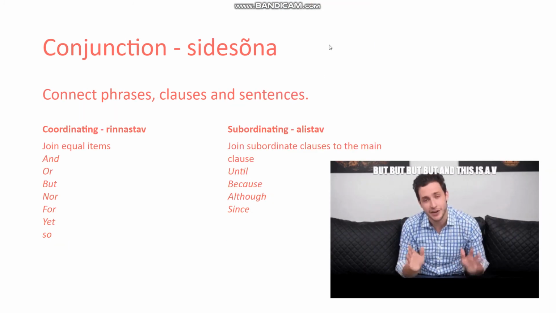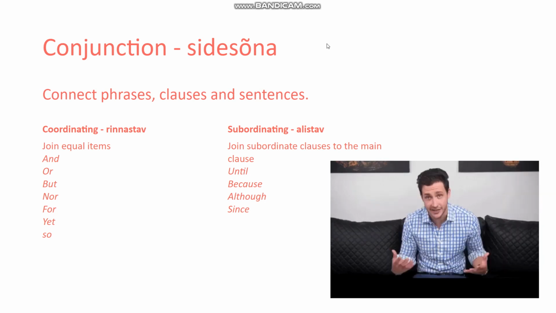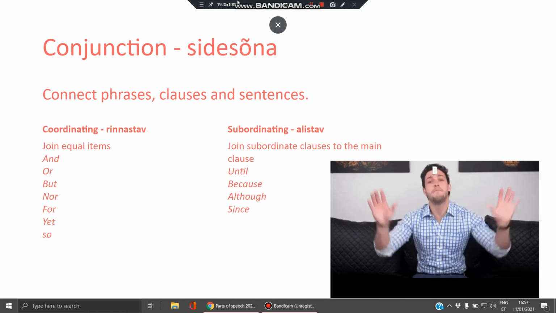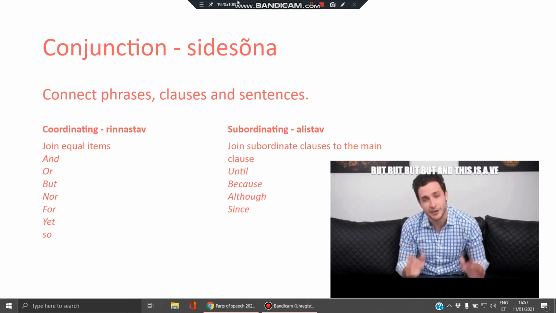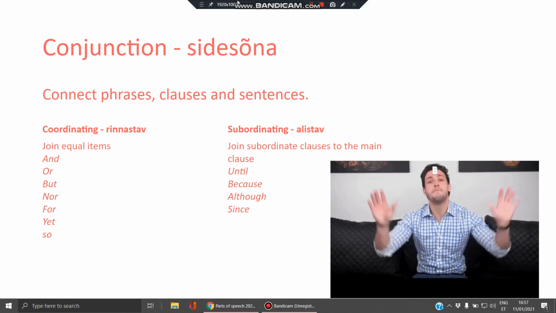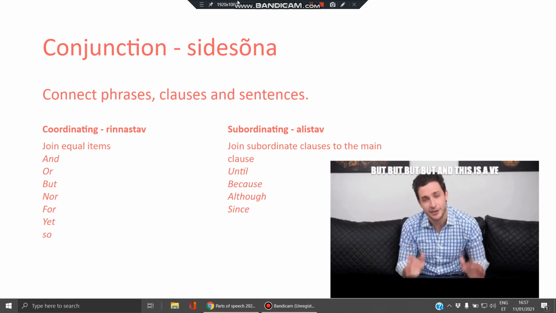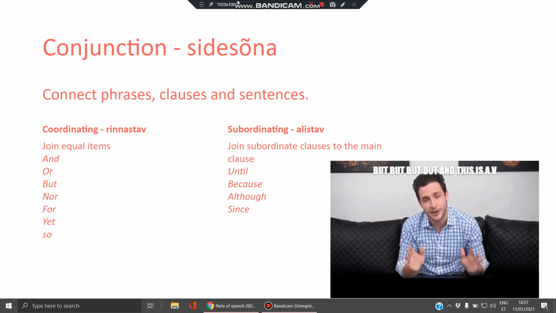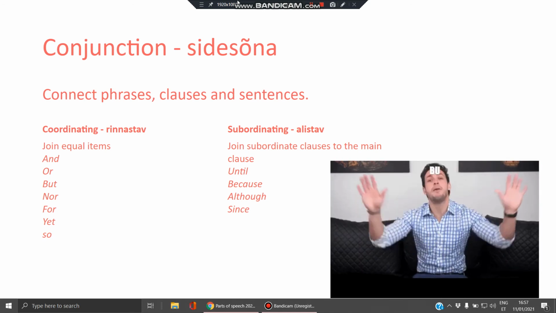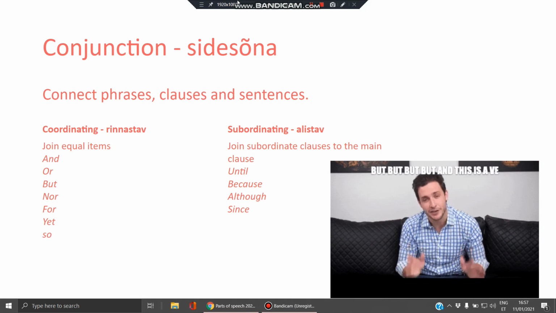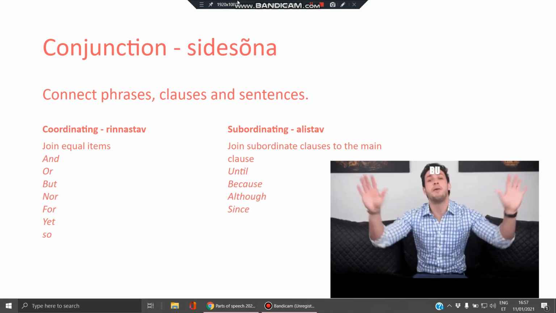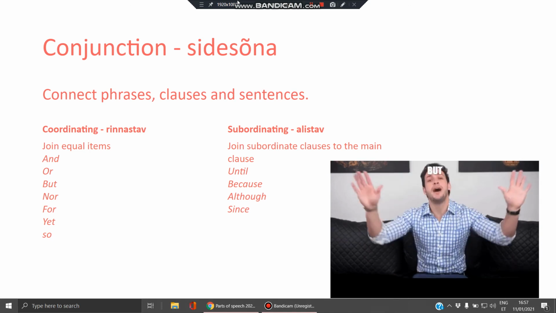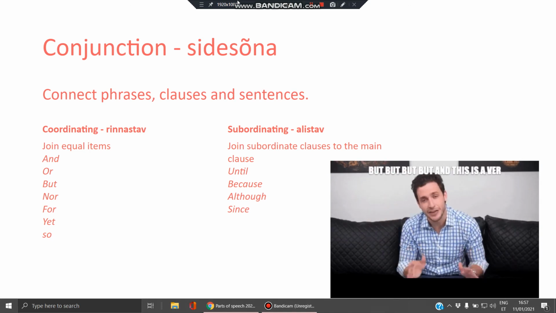Next we have conjunctions. So conjunctions, as in Estonian, they have the task to connect phrases, clauses, lauseosad, and sentences. And as in Estonian, which makes it a bit easier, there are 2 types, coordinating and subordinating. Now, it's a bit more tricky with the commas in English. It's not exactly the same as in Estonian, but we won't get into that at the present moment. We'll deal with that on the topic of punctuation.